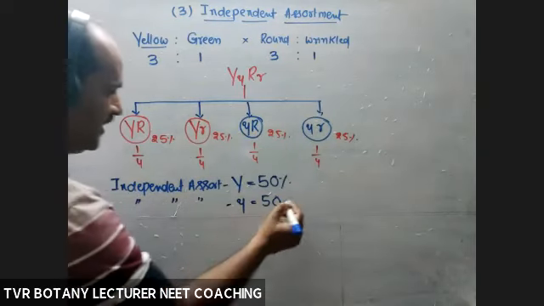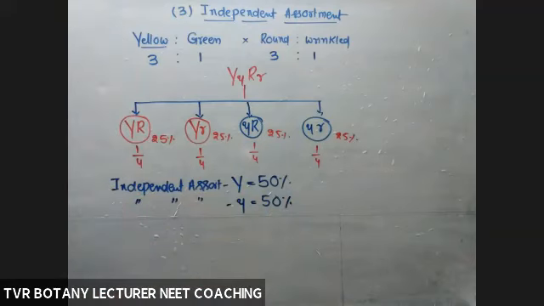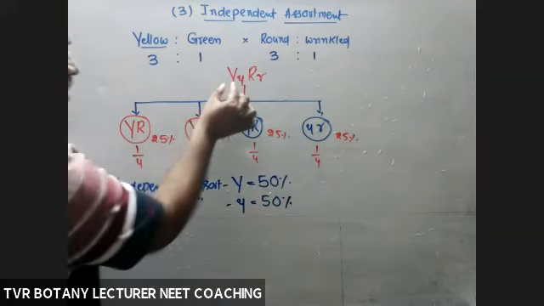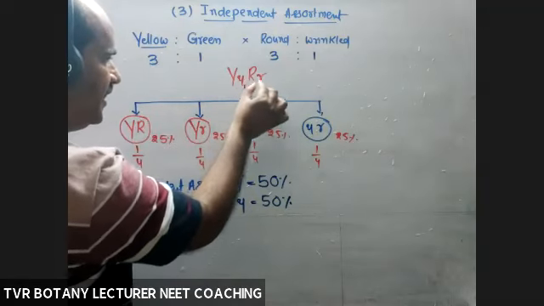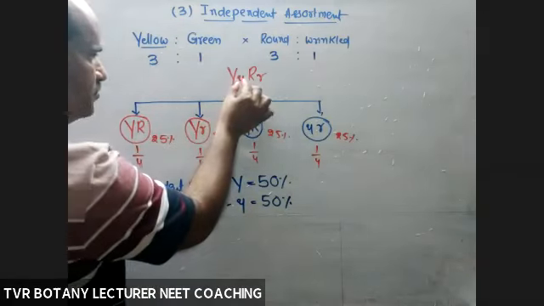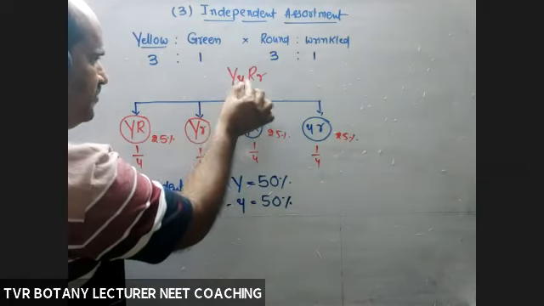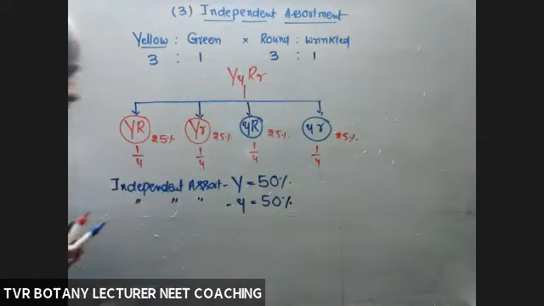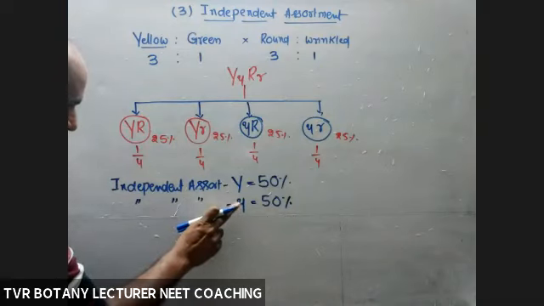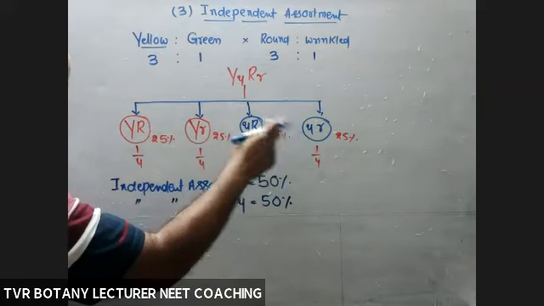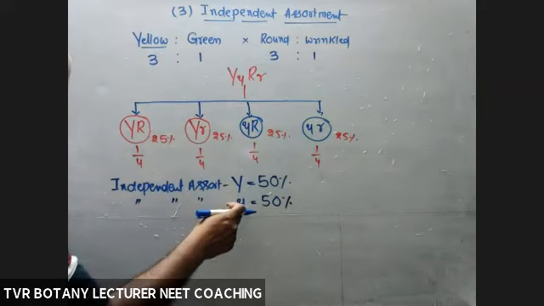So it's independent assortment, separation and moving. So simply, small y is separated from capital Y, moving with capital R and small r. So what about the independent assortment percentage out of the total number of gametes with small y, 50% or not?